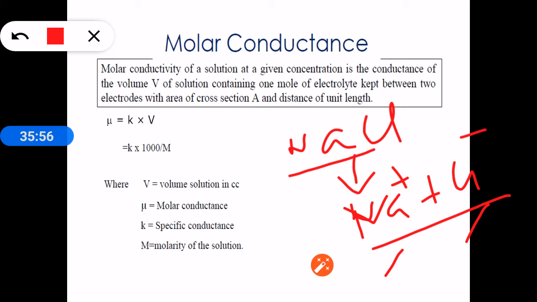The conductance of all these ions is called molar conductance.